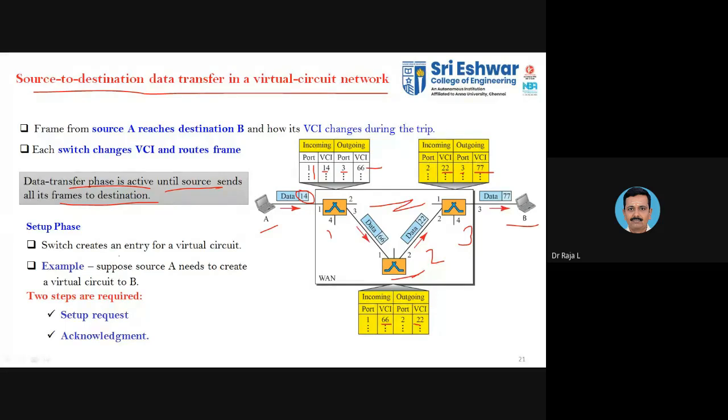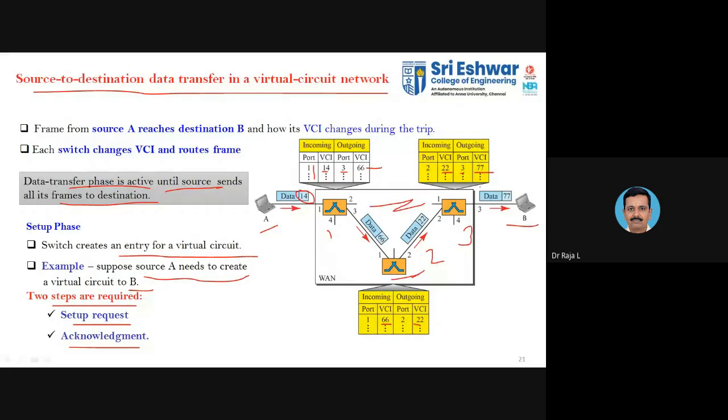The switch creates an entry for a virtual circuit. Whenever you have an entry in the table, that is the setup phase, that is the connection establishment. Here two steps are required: one is the setup request, the other is the acknowledgement. The source needs to create a virtual circuit. A virtual circuit means you will have a dedicated path, as in circuit switching.